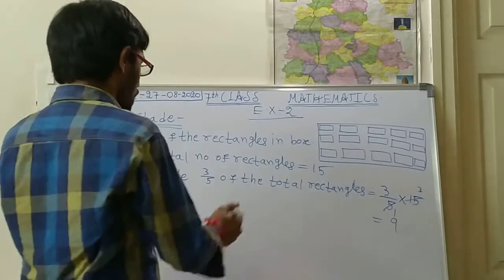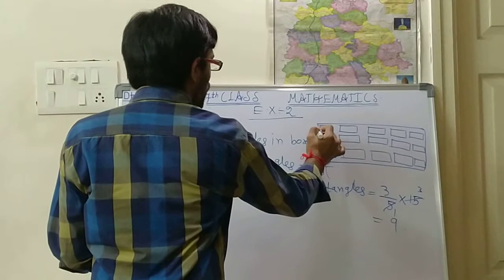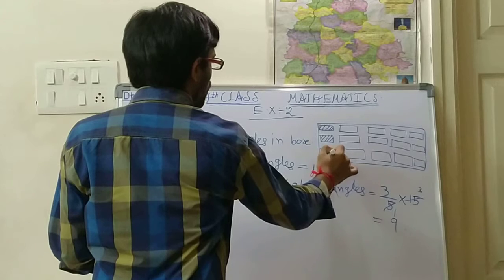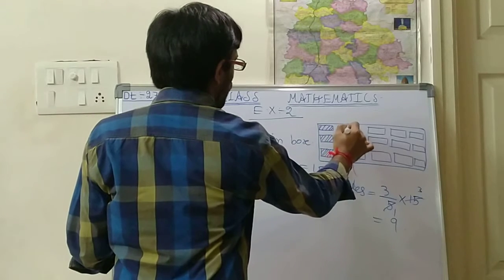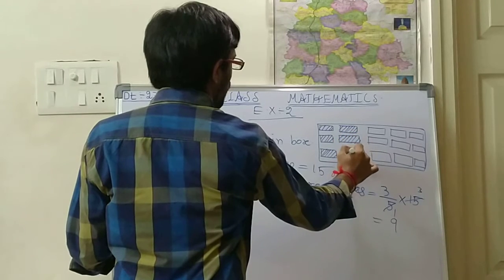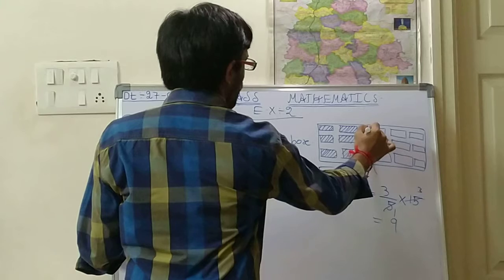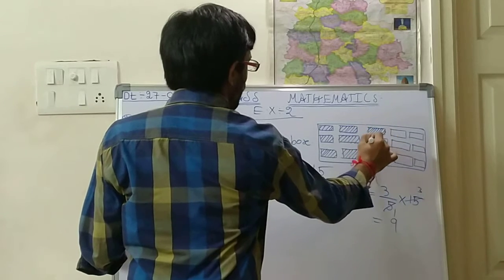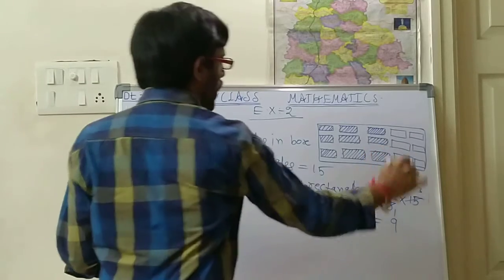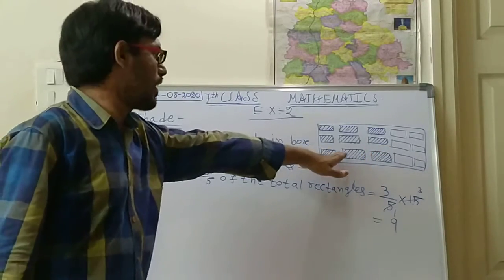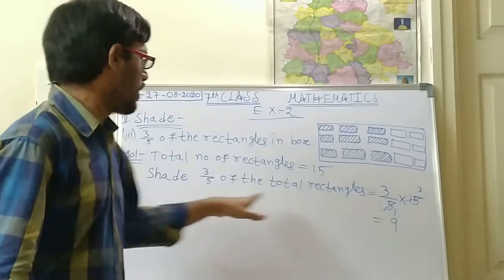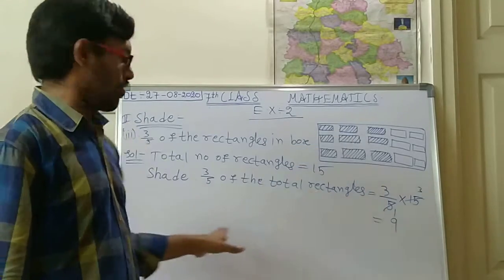So 9 means how can you shade? Like this you can shade: 1, 2, 3, 4, 5, 6, 7, 8, 9. Now I have shaded 9 rectangles in this box. Is it right?